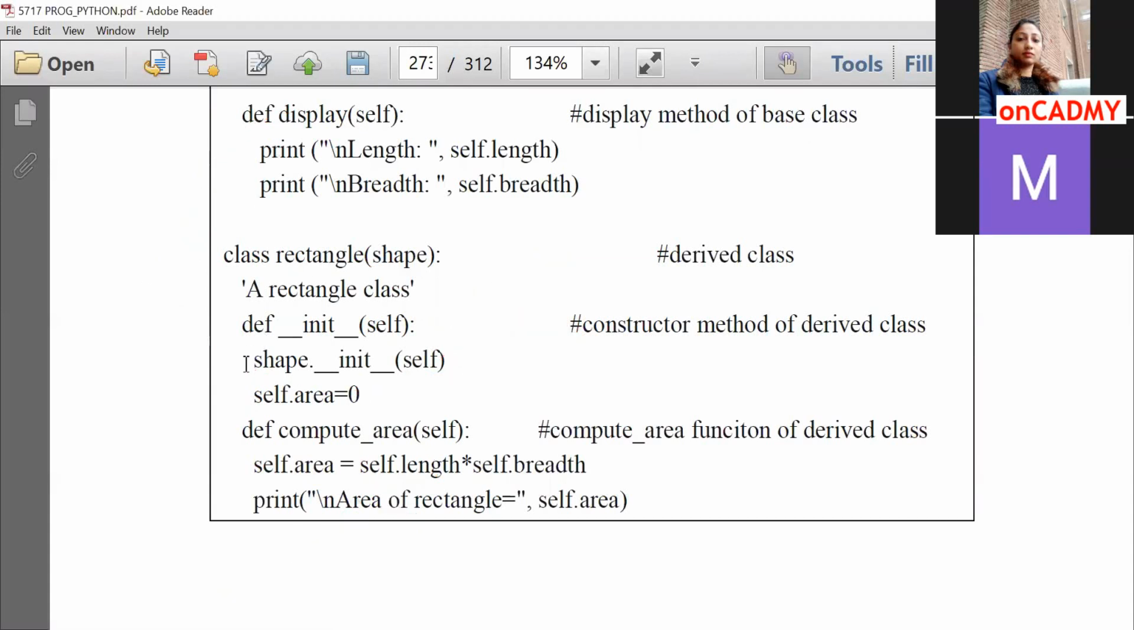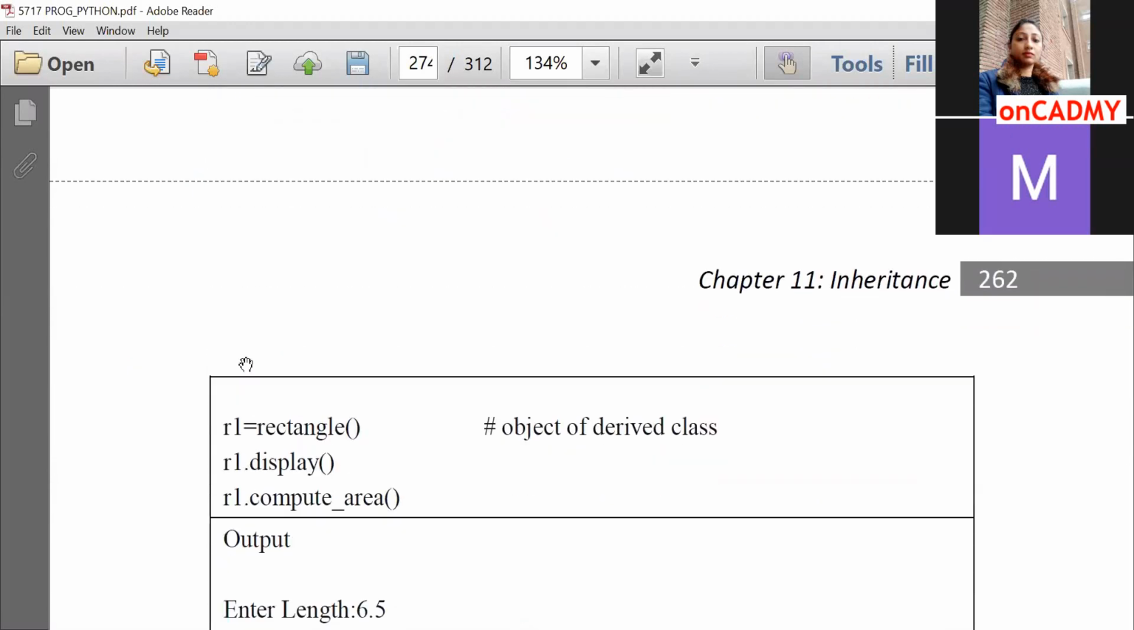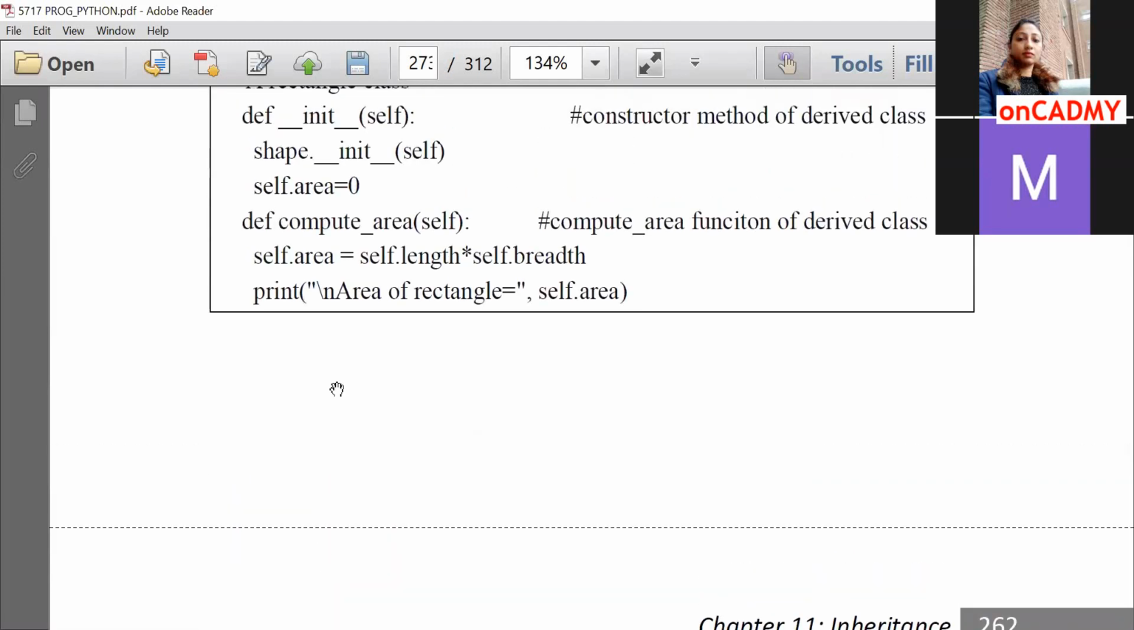And after that, the third statement is r1.compute_area. Then the control will go to the compute_area method over here, and it will compute length into breadth. Let's suppose we input length as 10 and breadth as 20. Then an area of 200 will be computed and displayed to the user. Area of rectangle is equal to 200 will be displayed as output.